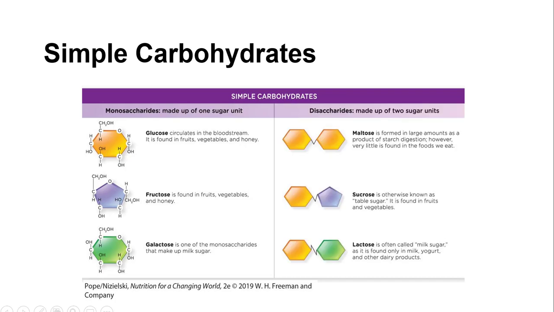The disaccharides are 2 sugar molecules. Note that each of the disaccharides is made up of 2 monosaccharides that are joined by a single bond. It takes very little to break that one bond during digestion, but it is critical to digest it because we can only absorb the monosaccharides.